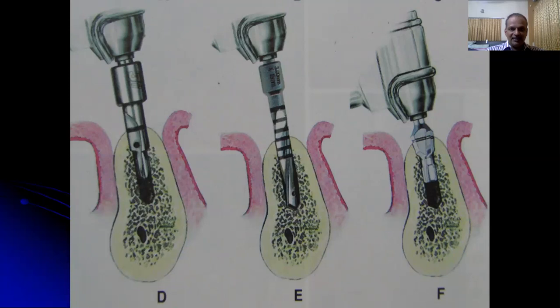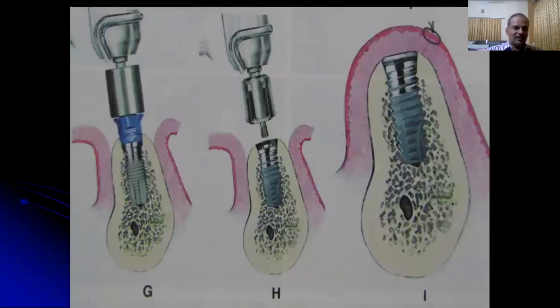Once the drilling is done, if the implant needs to be placed subcrestally, a countersink drill can be used. This countersink drill will help in enlarging the osteotomy at the crestal part. Then the screw tap can be used. That will form the threads on the internal part of the osteotomy. This is especially used when the bone is dense or if a longer implant is to be placed.